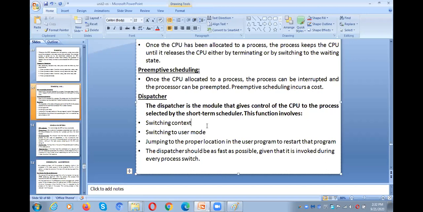Why? Because if all the processes are CPU bound, then all the processes require more CPU time, so the waiting for the CPU will be more. For example, P1 is CPU bound, P2 is CPU bound, P3 is CPU bound, and P4 is CPU bound, and only P5 is IO bound. What happens? P1 is CPU bound, that means P1 requires more CPU time. So automatically P2, P3, P4 are waiting for the CPU for a long time. That is the reason why the ready queue processes are both IO bound and CPU bound.